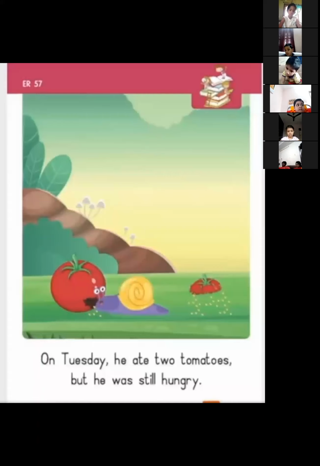Then on Tuesday, what did he get? On Tuesday, he ate 2, what is that? Tomatoes. But still he was hungry. On Tuesday, what did he eat? He ate 2 tomatoes. But still he was hungry.